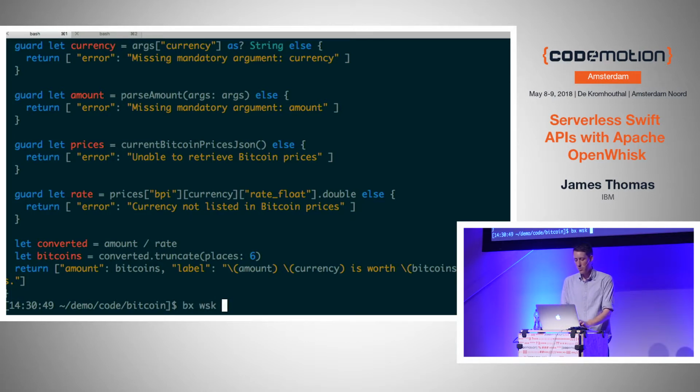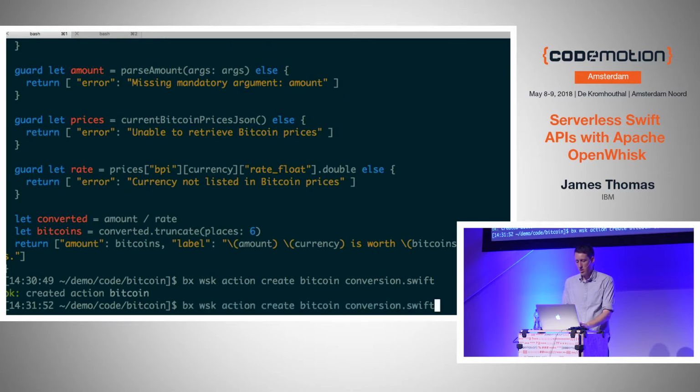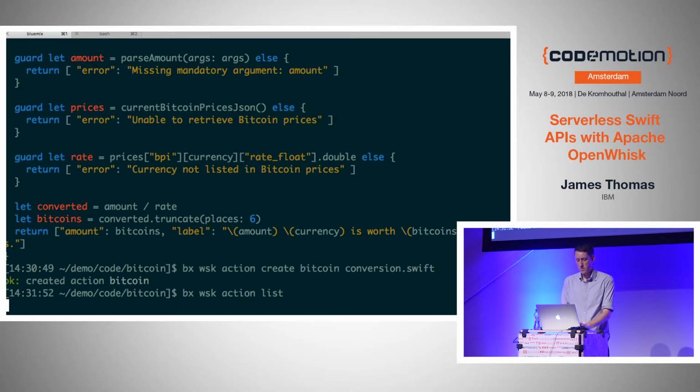So now I've already finished the code. I can just say, OK, action create. Let's call it bitcoin, and it's called conversion.swift, wasn't it? And what that should do is, OK, I've got a new action. That's good. I can check it's been deployed.